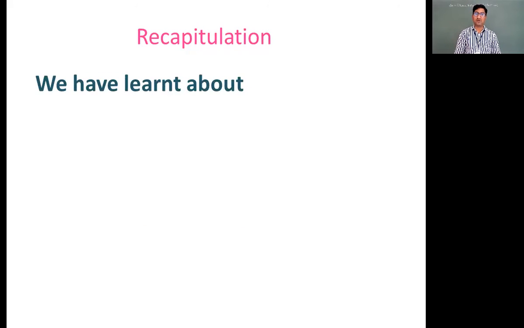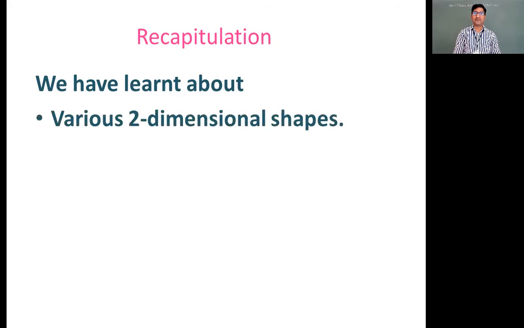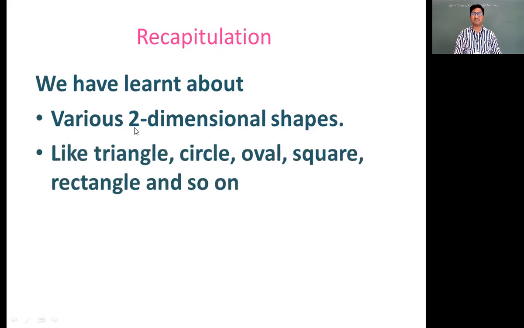You have learned about the various two-dimensional shapes in second standard. Now what is meant by two-dimensional shapes, that I will not explain. Two-dimensional shapes means shapes that can be drawn on a flat surface or plain paper. So that is called two-dimensional shapes. Examples are triangle, circle, oval, square, rectangle, and so on. These many things we have learned in third standard.